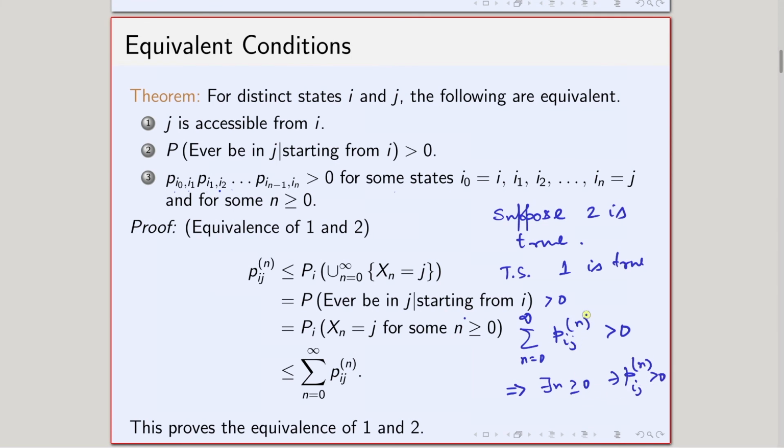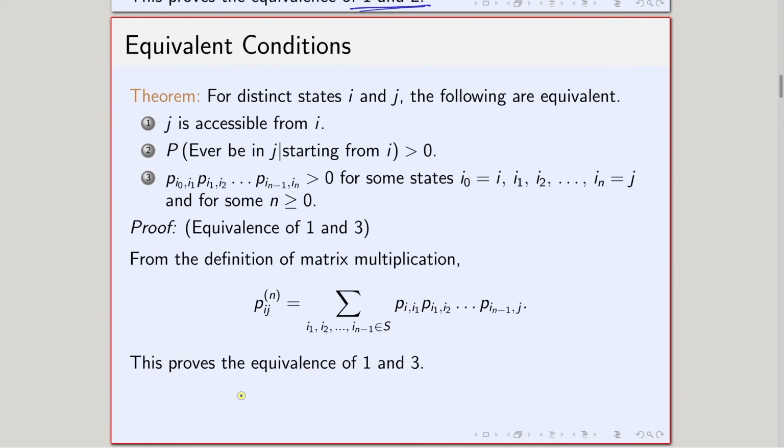Why? Because if there does not exist any n such that p_ij^(n) is strictly greater than 0, then this sum has to be 0, because if I add 0 up, however many times, it will remain 0. Okay? That is why the sum being strictly greater than 0 says that at least one of the entries has to be strictly greater than 0, otherwise the sum will be equal to 0. So, that proves the equivalence between 1 and 2. Once I have this particular expression, proving the equivalence between 1 and 2 is very simple.